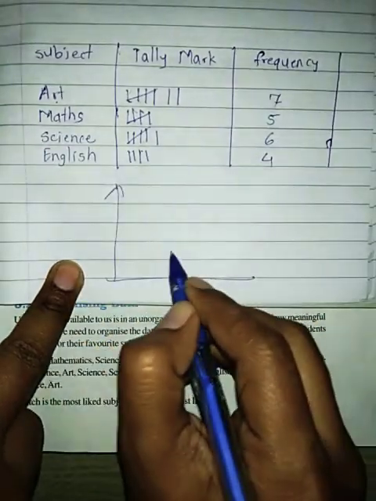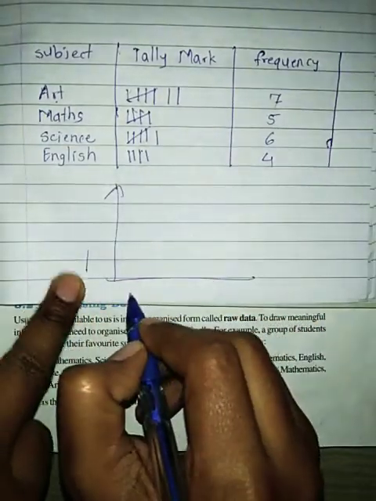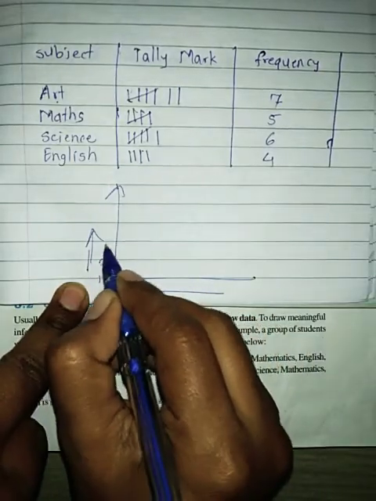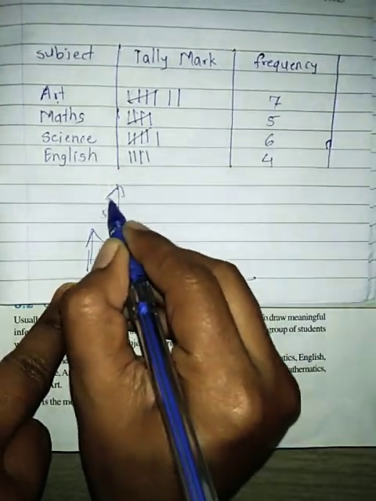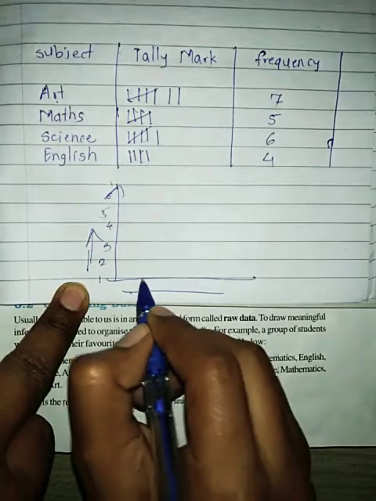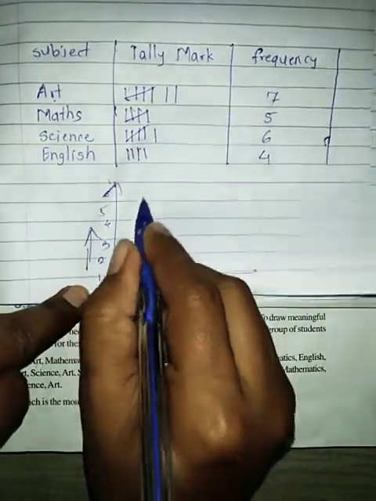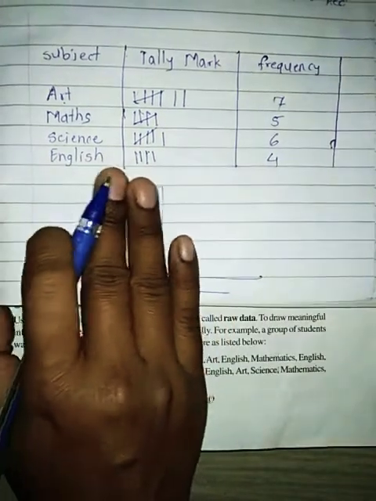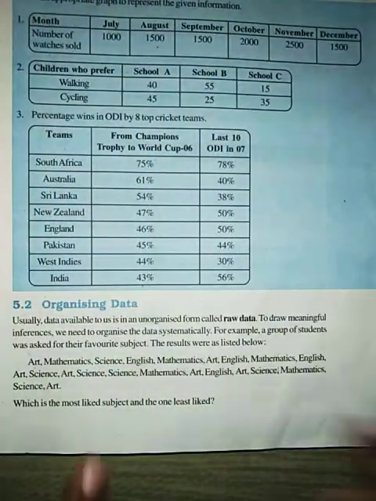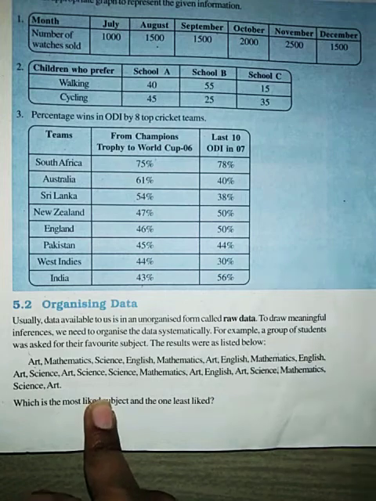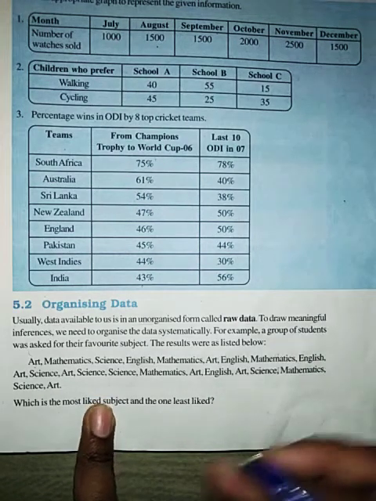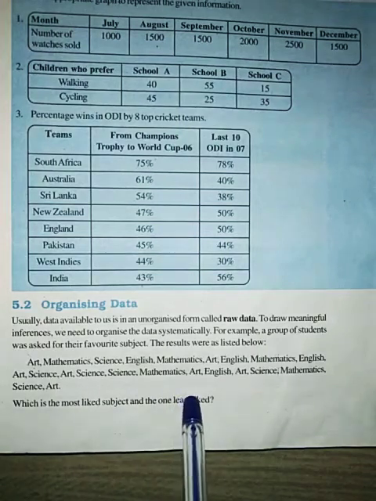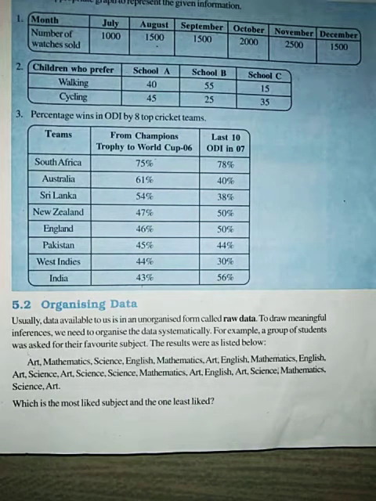Subjects here and frequency here, 1, 2, 3, 4, 5, 6, 7 like that. For art, suppose 7 students, so up to 7 you can draw the bar graph. This is how much data is given. Suppose 100, 500 is given, then you have to make a table, and from that table you can draw the bar graph also.